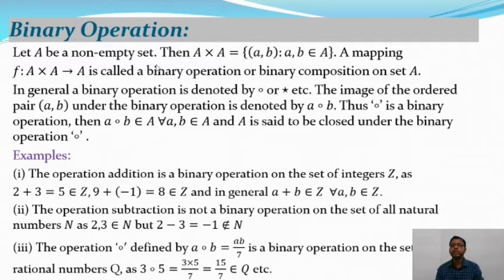So A is a non-empty set, then A cross A is the Cartesian product, you know that.